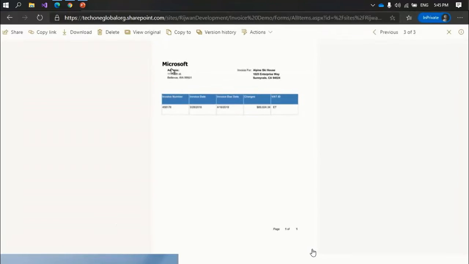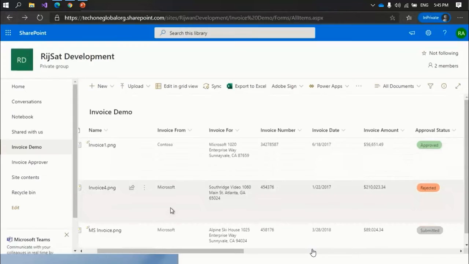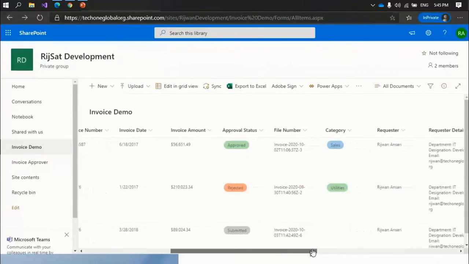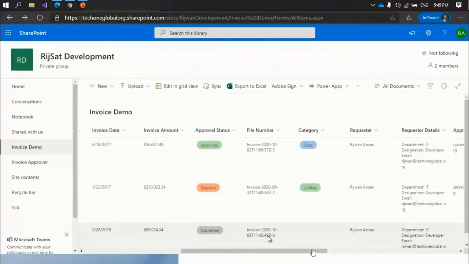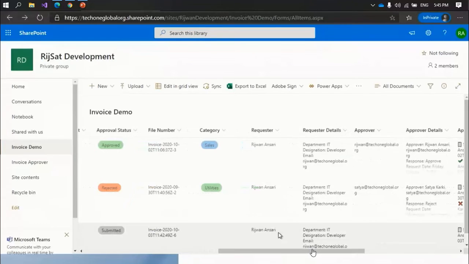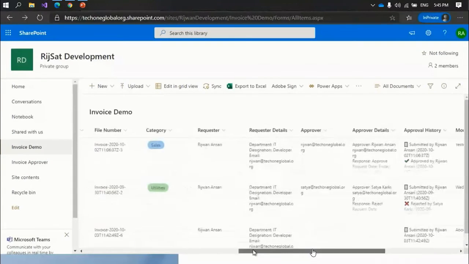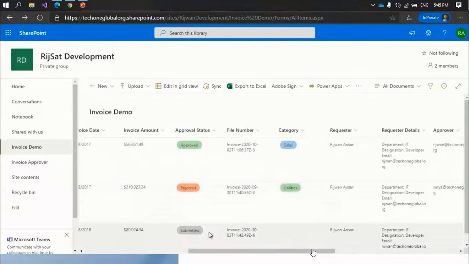This is a PDF file, and based on the PDF, it extracted this information that I need using AI Builder. The status is changed to submitted, and a unique number has been generated. Requester and requester details are captured, and the approval history is there. But at this moment, my approver is not defined.